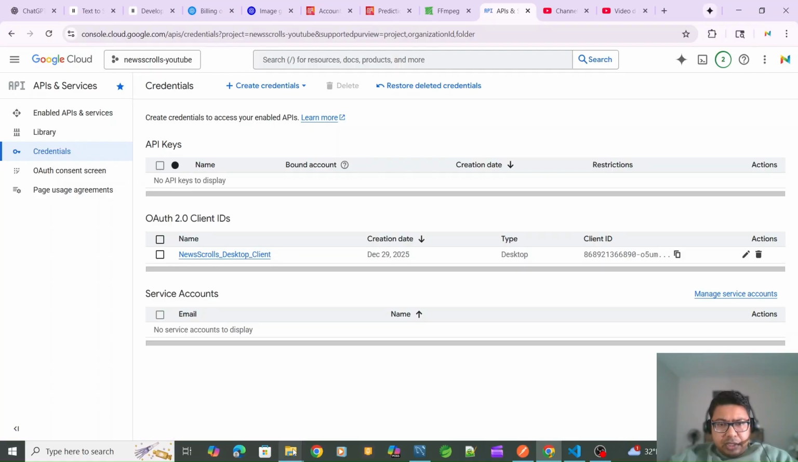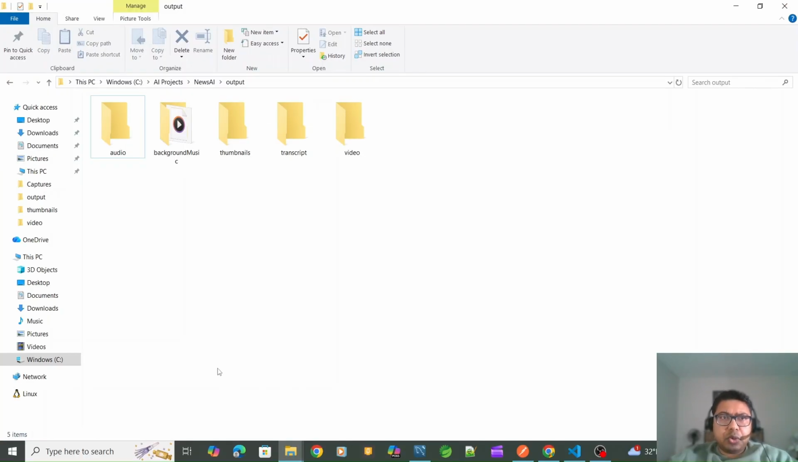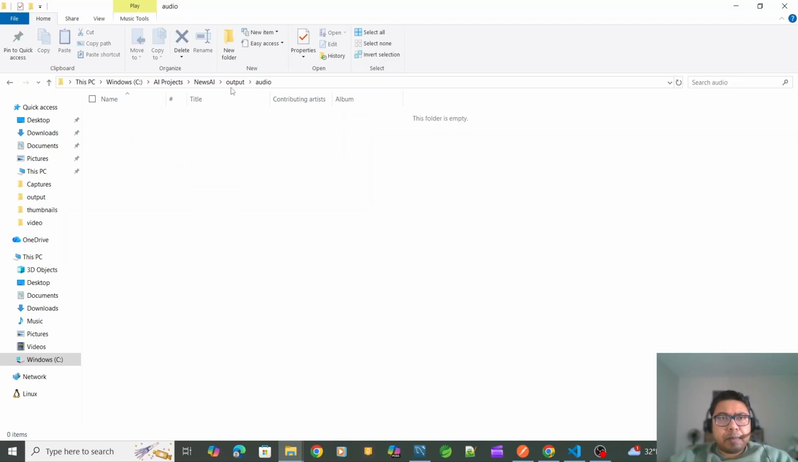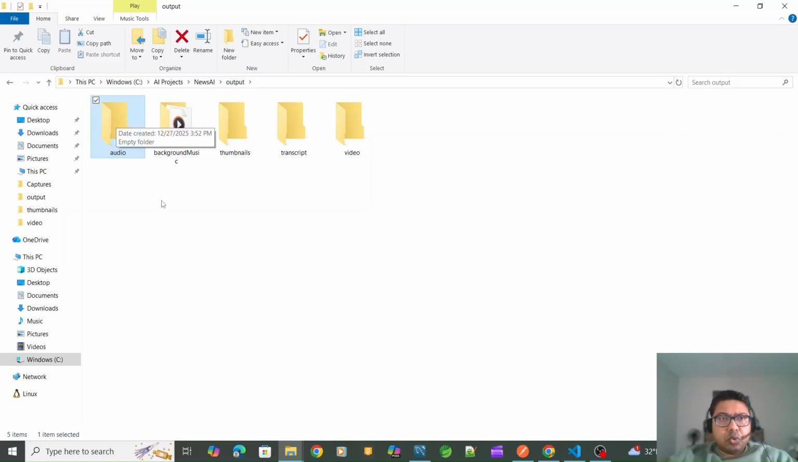Now let's do the magic and show you what it will do when I invoke this program, this AI agent. This folder will be filled with the audio when I run the automation. These thumbnails will have the images for the video. Transcript will have the transcript, which I can use as a subtitle on the video later. That can also be done, and I have done that as well. I can show you how it works. And then the final video will come here.